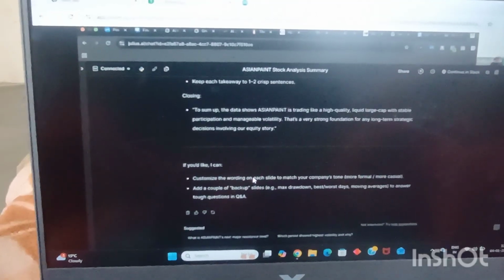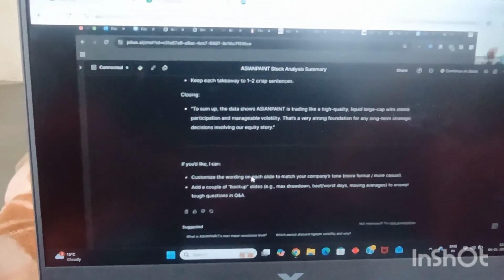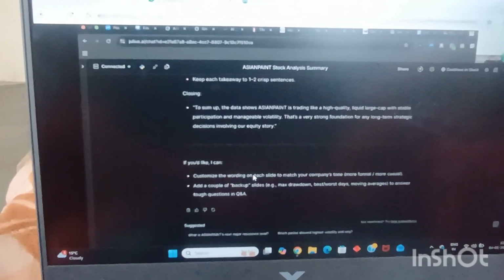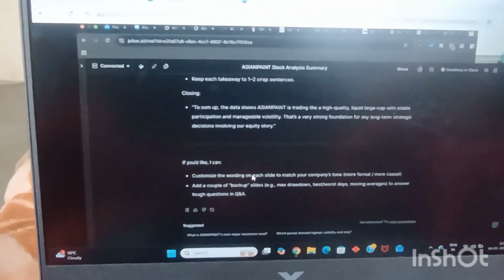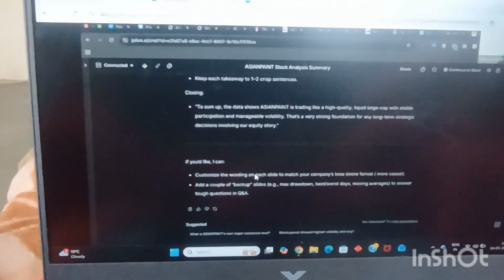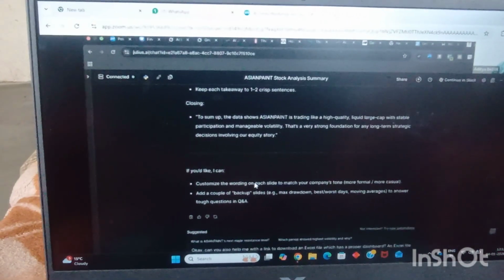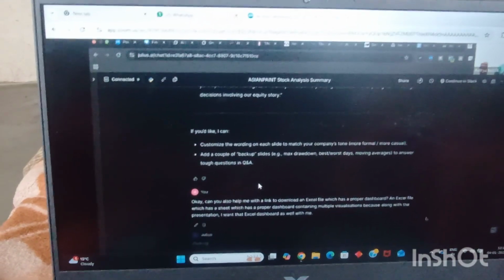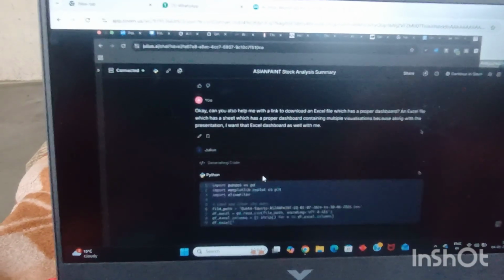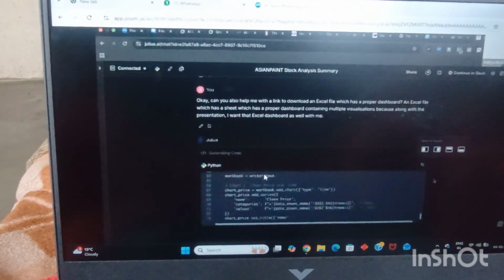Let's say I'm not satisfied with this PowerPoint file. I wanted a proper Excel dashboard out of it. Can you also help me with a link to download an Excel file which has a sheet with a proper dashboard containing multiple visualizations, because along with the presentation, I want that Excel dashboard as well with me. Let's see if it is able to help us on that. Even I don't know whether it will be able to help on that. I'm giving it a shot.